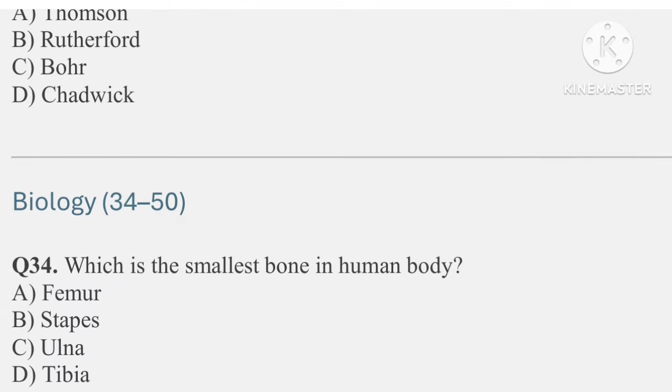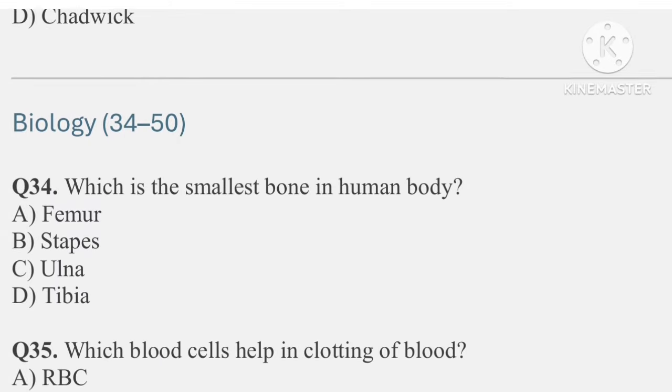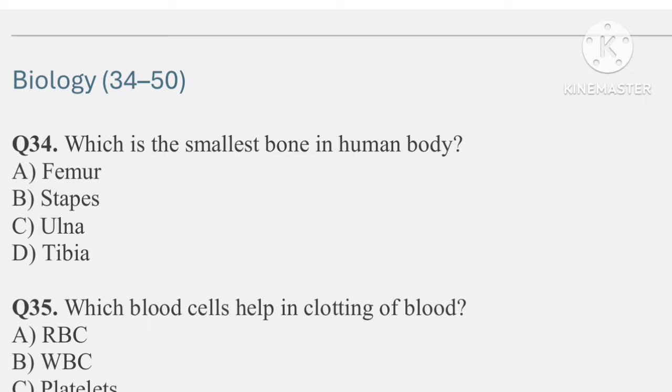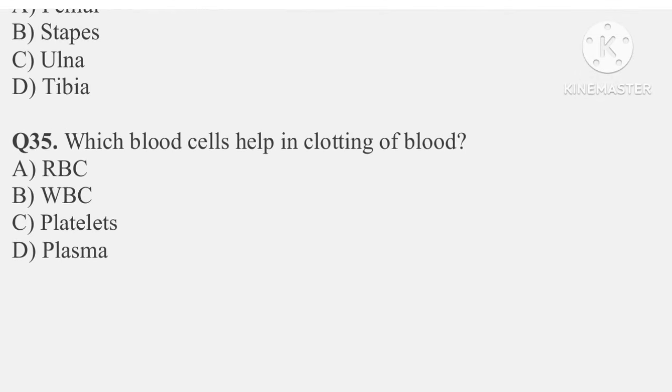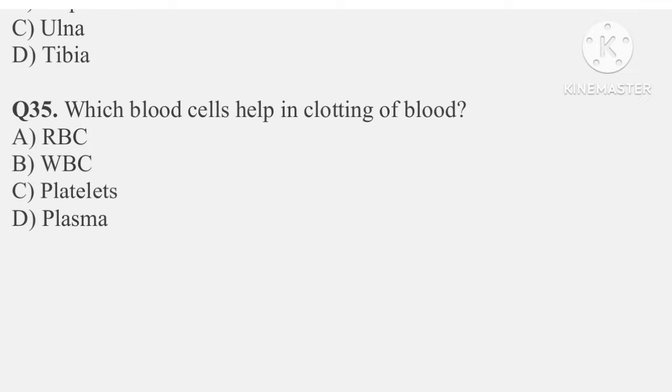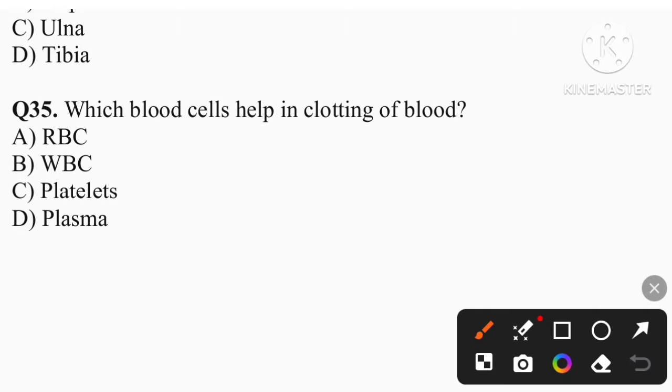Now let's start with the biology part. Question number 34. Which is the smallest bone in human body? So the answer is option B, that is stapes. Question number 35. Which blood cell helps in clotting of blood? So the answer is option C, platelets.